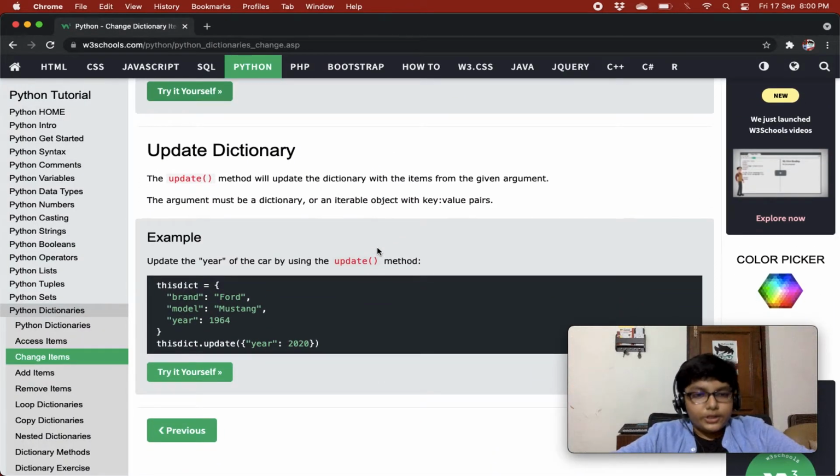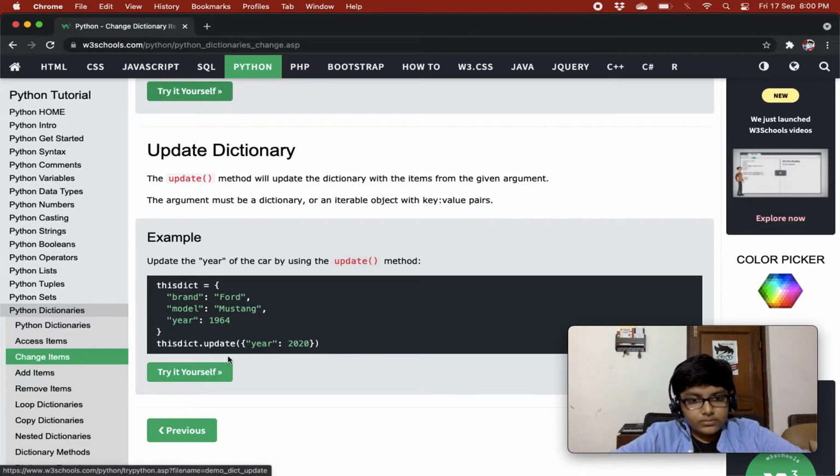Then we have update dictionary. The update method will update the dictionary with the items from the given argument. The argument must be a dictionary or an iterable object with key value pairs. Update the year of the car by using the update method. So you can also use the update method to update keys in a dictionary. You just need to add a dictionary into it, right, with the key and the value pair of whatever you want to update, right? So you can give year and then you can give its value.